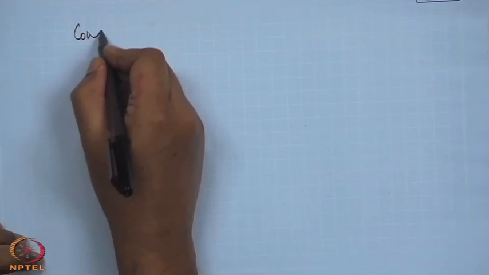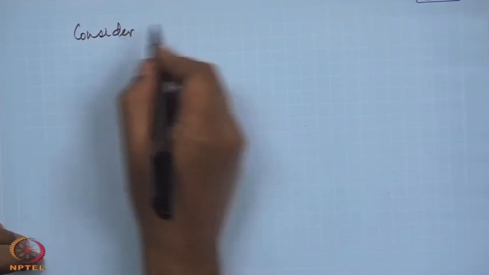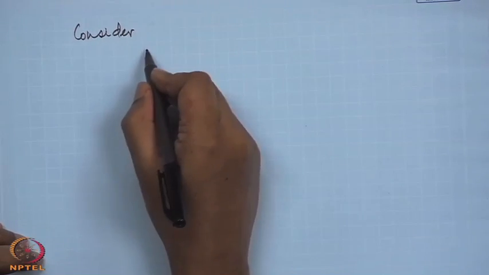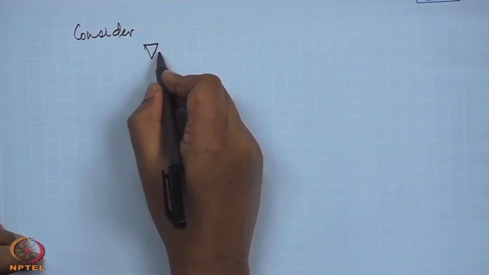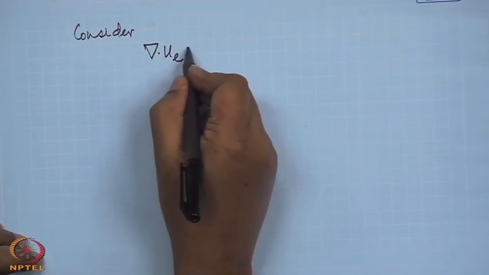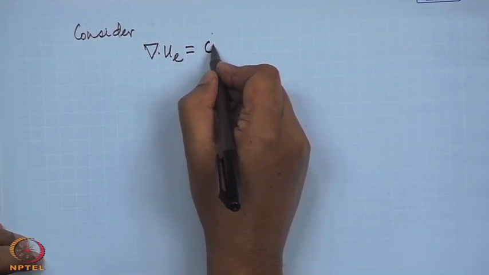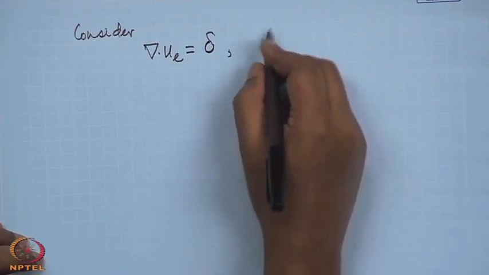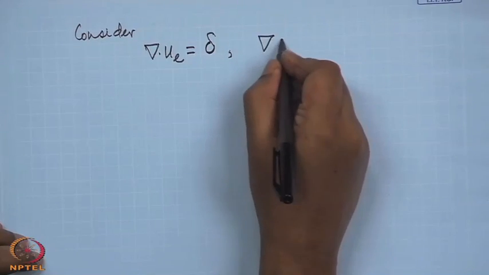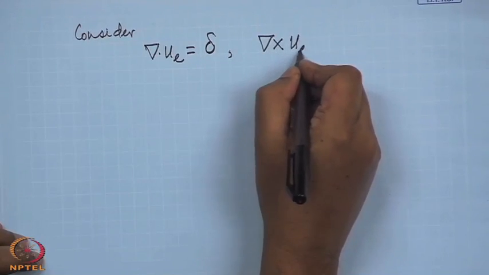Okay. We will consider one at a time, not two together. So, consider first this case. Divergence of UE is delta, but UE is such that it has no vorticity associated with it.